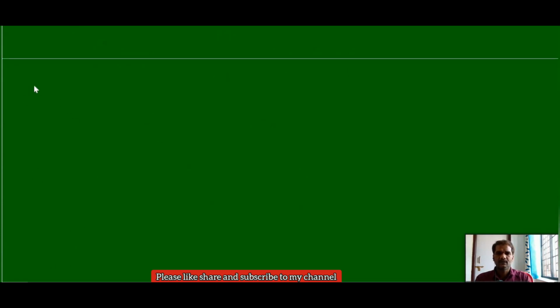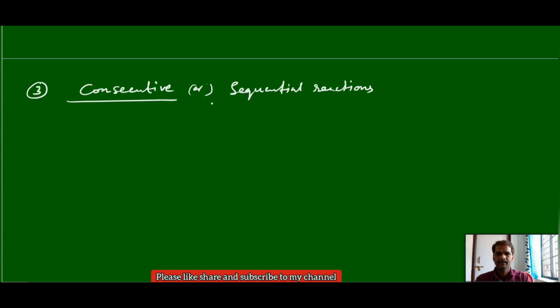Next, the third type of complicated first order reaction: sequential reactions, or we can say consecutive reactions. What are these consecutive or sequential reactions?